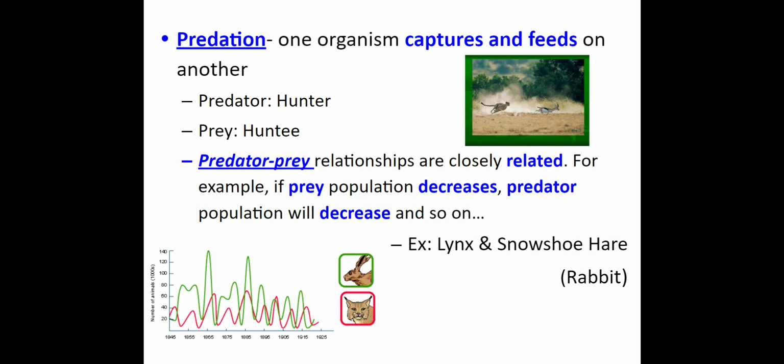In predation, one organism is going to capture and feed on the other. So we have our predator and prey. The predator-prey relationships are closely related. For example, if a prey population decreases, the predator population is also going to decrease. You can see this relationship in the graph below.